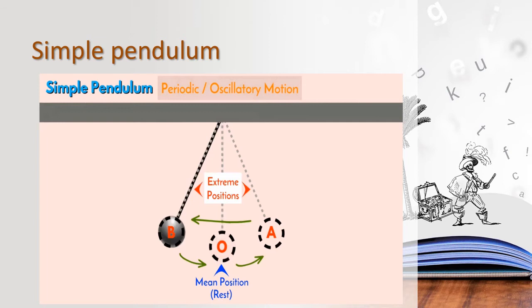If it moves from mean position to one extreme position, again to another extreme position and back to its mean position, that is one oscillation. For one oscillation it will take some time, is it? That is the time period of the pendulum. Okay, children, can you all understand?